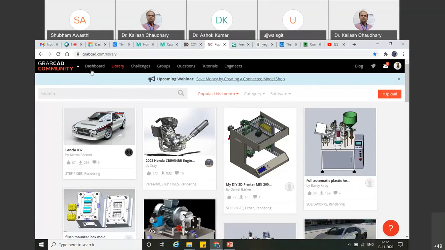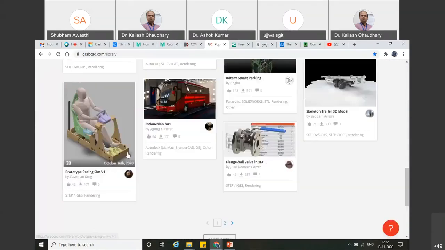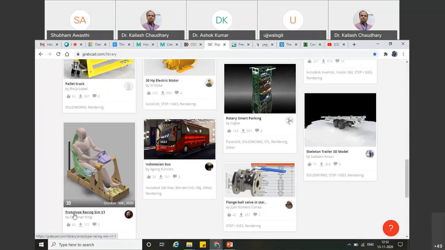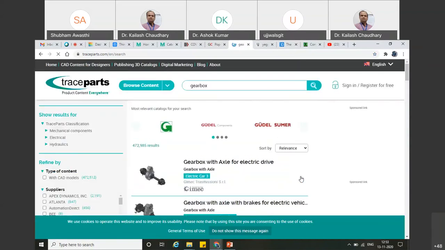So this is the GrabCAD website, from where you can also get a number of models, either related to prototyping, racing, or any kind of vehicle. If you want to see the shape and size of a particular vehicle, you can have a scalable model of it. Next is TraceParts. This is a very nice and wonderful thing, especially for mechanical engineers. Let me type gearbox here. If you want some parts that should be manufactured by other experts.